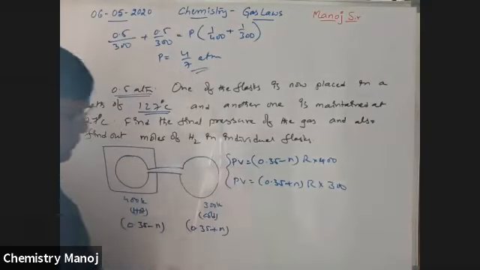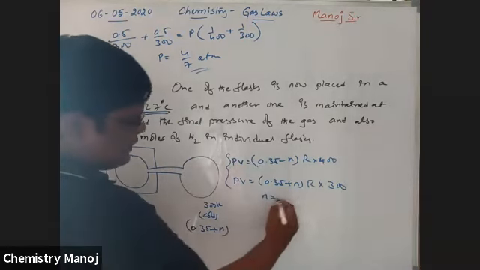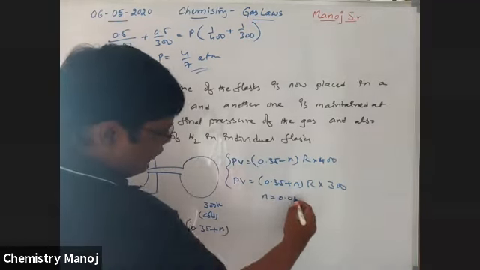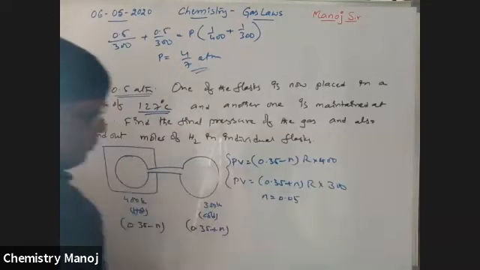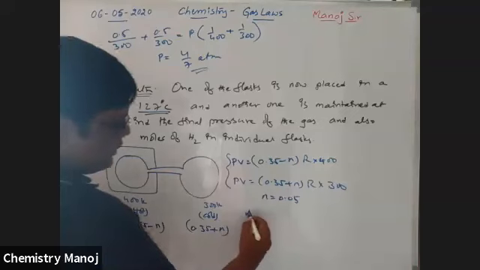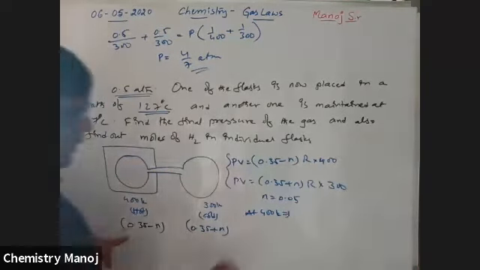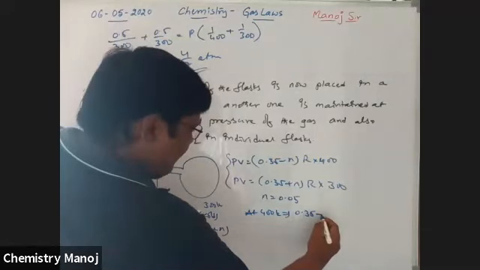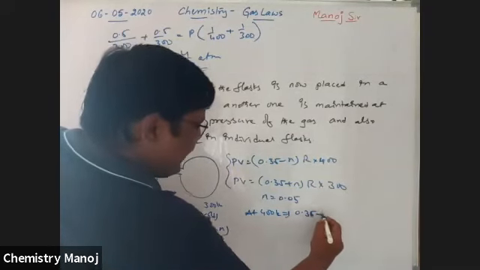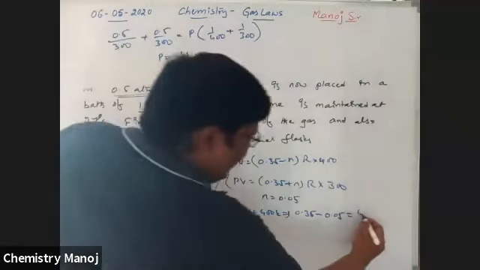Compare these two values and calculate that N value. Therefore, N is equal to 0.05. So put that N value here and here. At 400 Kelvin, the number of moles is 0.35 minus N, which is 0.05, equal to 0.3 moles.